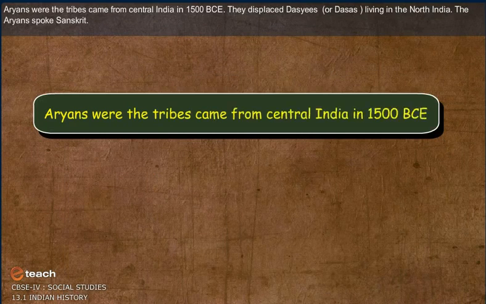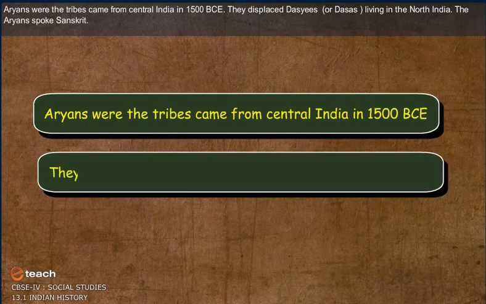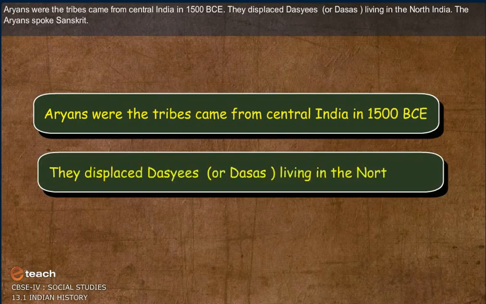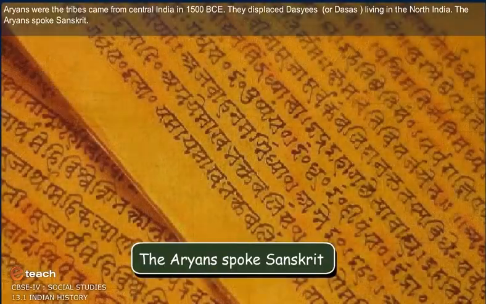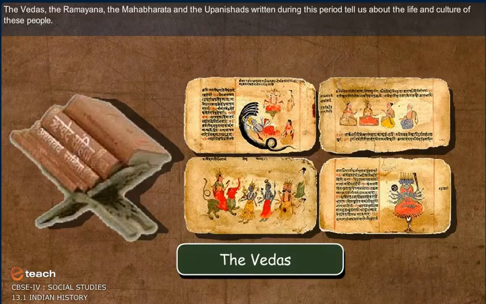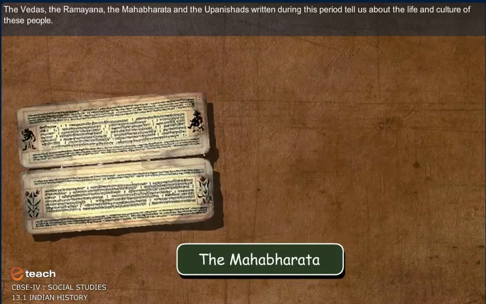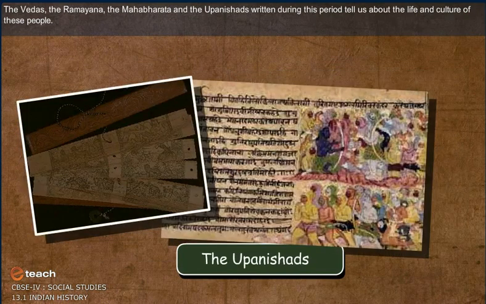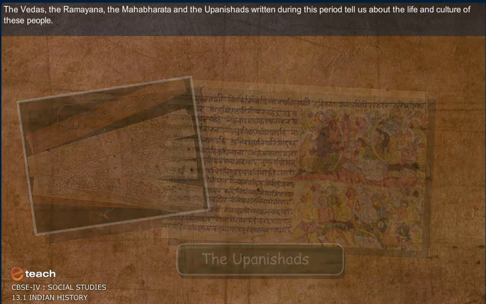Aryans were tribes who came from central India in 1500 BCE. They displaced the Dasis or Dasas living in North India. The Aryans spoke Sanskrit. The Vedas, the Ramayana, the Mahabharata and the Upanishads, written during this period, tell us about the life and culture of these people.